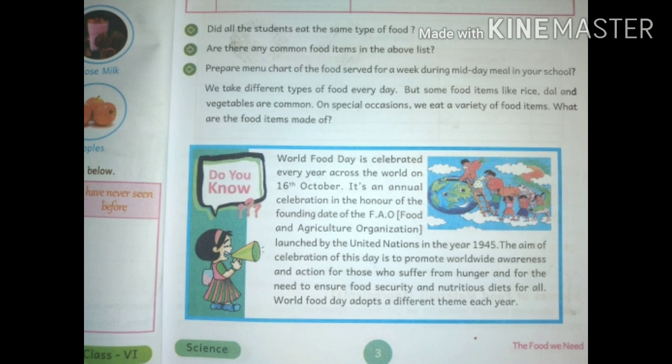The aim of celebration of this day is to promote worldwide awareness and action for those who suffer from hunger and for the need to ensure food security and nutritious diets for all. World Food Day adopts a different theme each year.